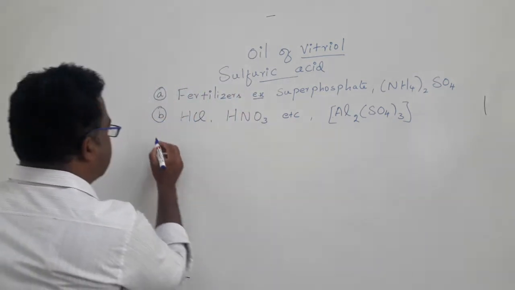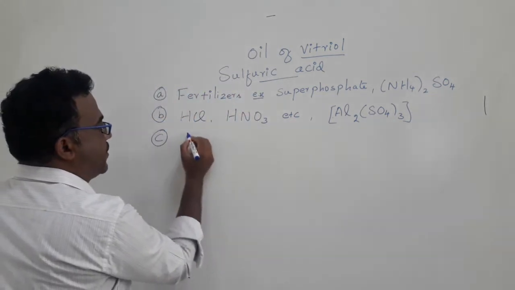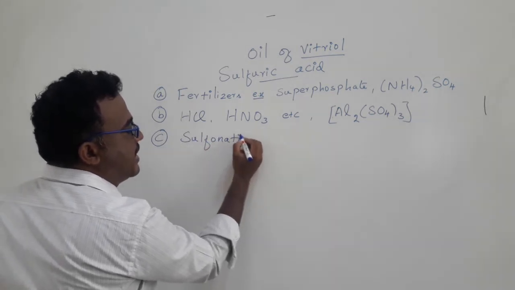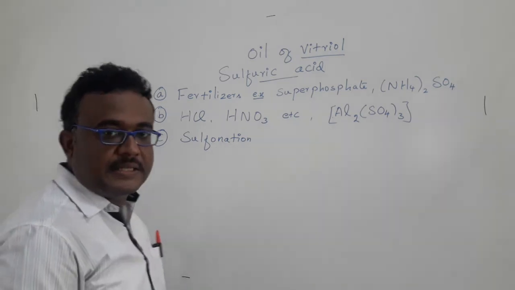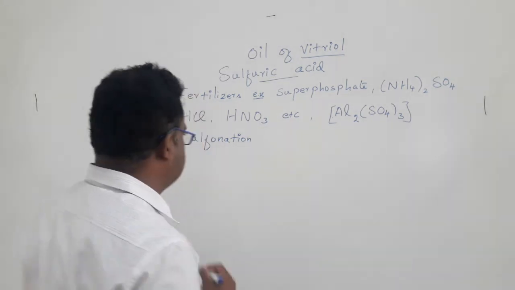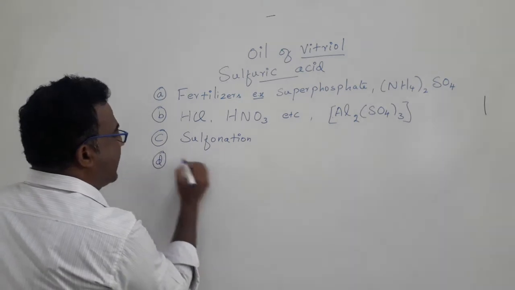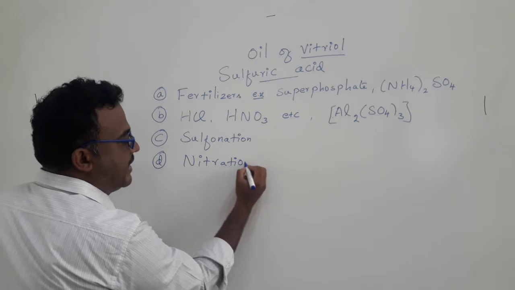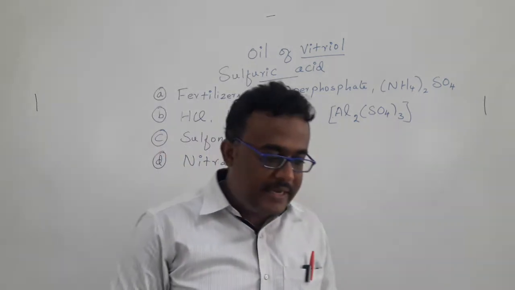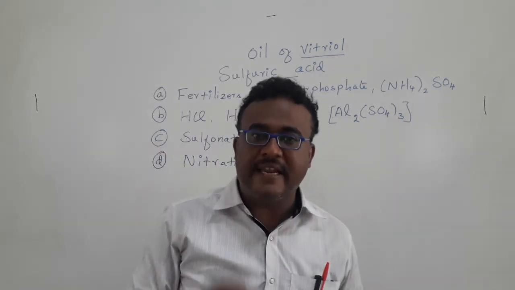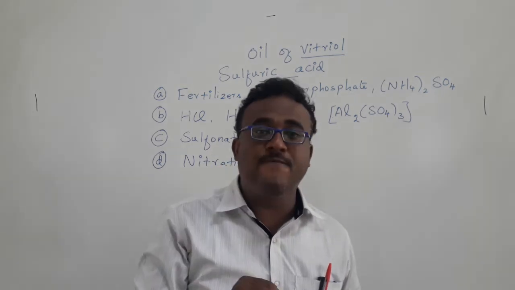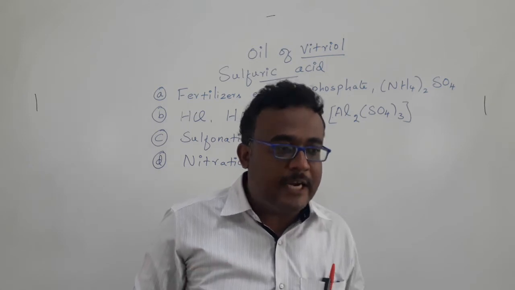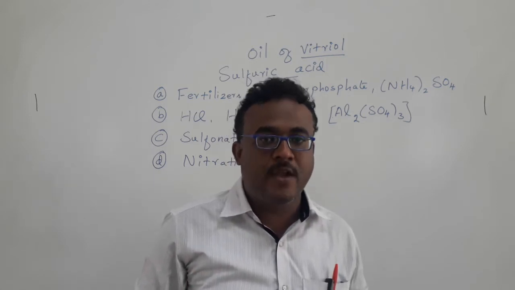The third one is sulfonation. If we have to carry out any kind of sulfonation in organic synthesis, we need sulfuric acid. Then nitration. The primary role here is played by nitric acid, but we need sulfuric acid too. Without sulfuric acid, we will never get the electrophile NO2+, the nitronium ion.